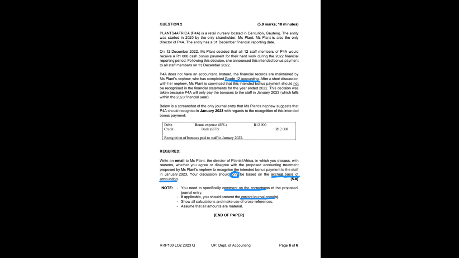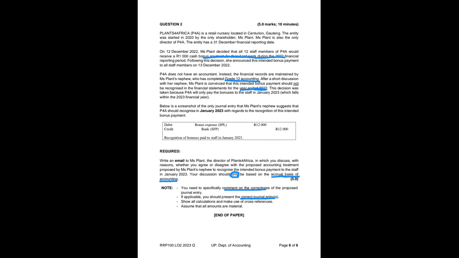Now that is not congruent. It doesn't match what we just read in the statement above, where it says the cash payment was for work done in 2022. So Ms. Plant's nephew is saying, even though the work was done in 2022, we shouldn't say that the payment that relates to the work that was done in 2022 existed in 2022. Now, we need to just think about that as a concept.